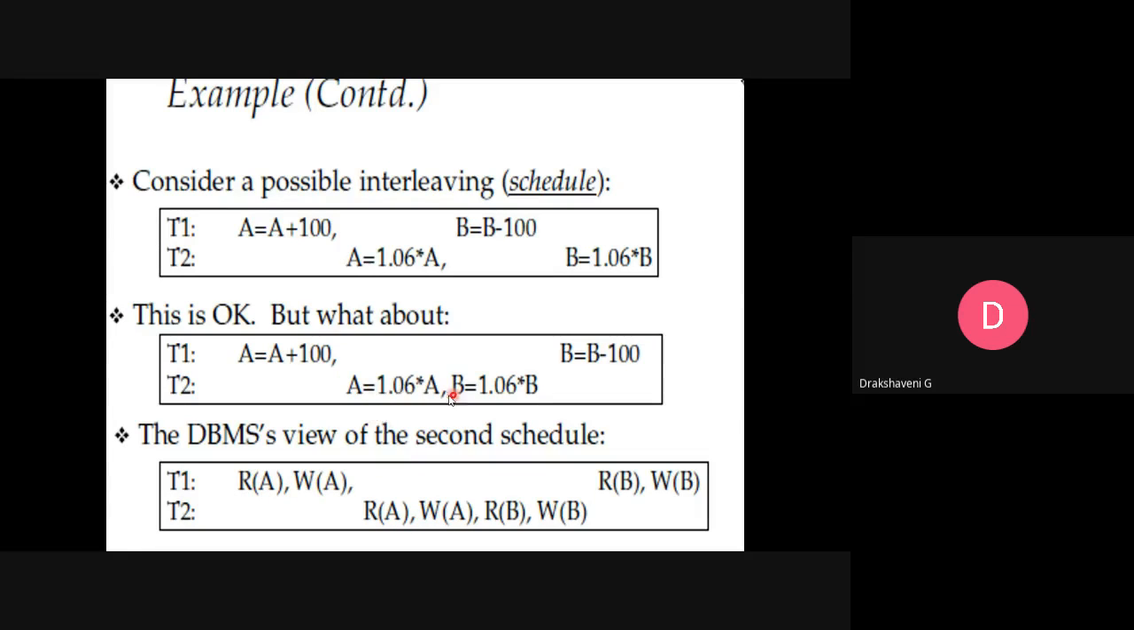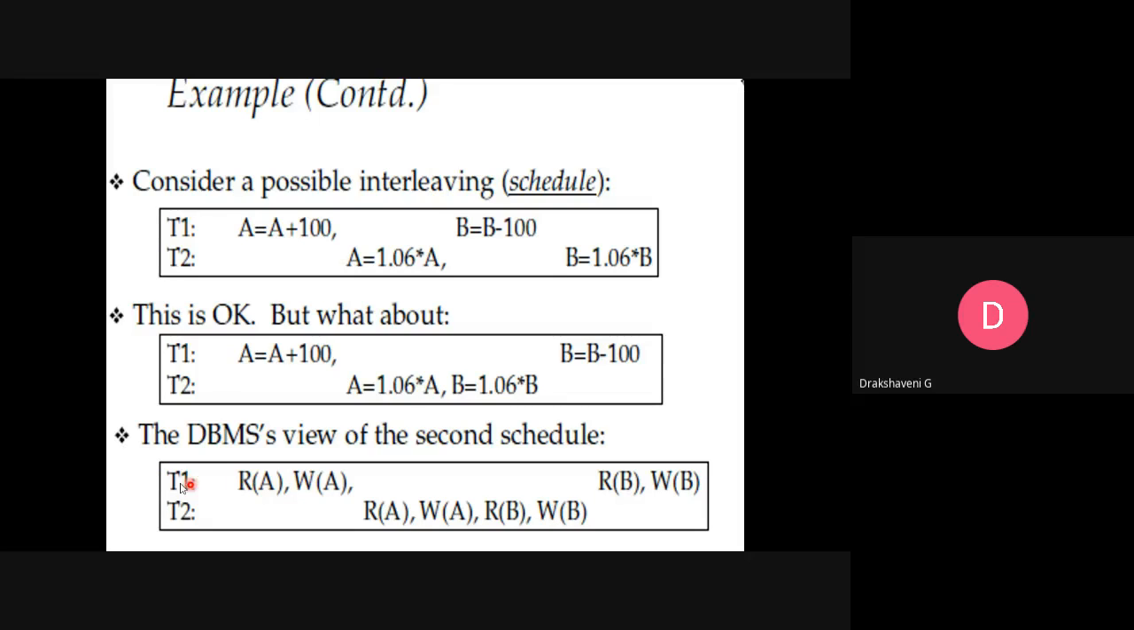Then the second one you can see. The same way here, we are reading as well as writing. We are reading the value of A. Then for that we multiply by 6%. Then we have to write. In the same way, for B also, read B and write B. So this is what we have done here. The same way here also, B equal to B minus 100. That's read B, then write B. So this is how we are doing transaction 1 and transaction 2.